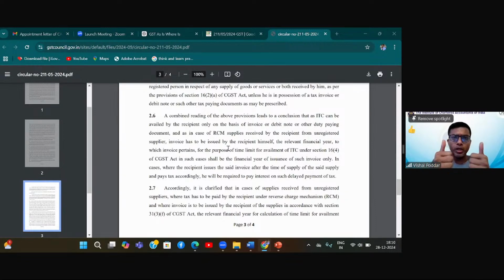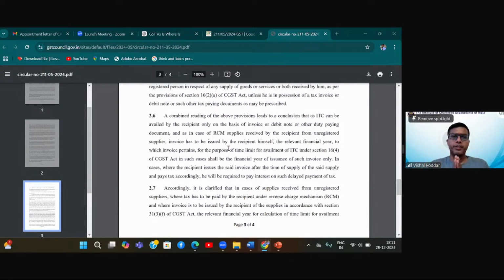Otherwise, in a normal transaction, the responsibility is on some other person, that is the supplier, and this responsibility is on you. You have to only look at the transaction from the recipient's perspective. But now there are two perspectives, both applicable to you: the supplier's perspective of liability, and the recipient's perspective of ITC.